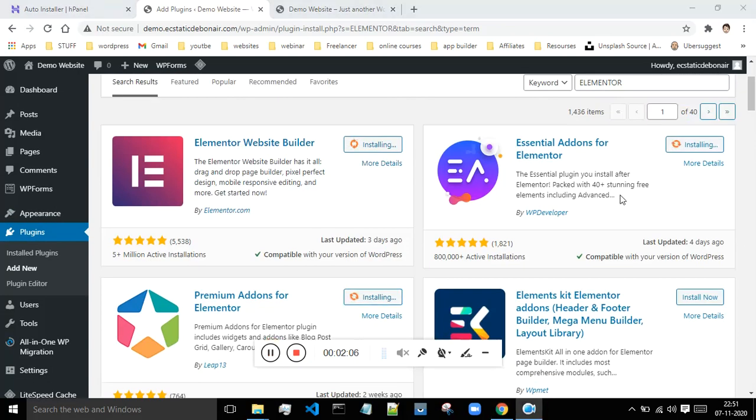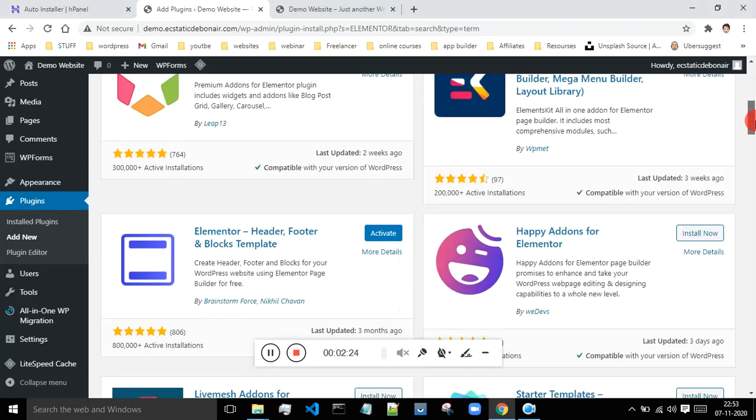So this might take a little bit of time for things to get installed, so just wait for a while. And once this gets installed, you just have to click on activate. Once this installation has been done, you will get this activate button over here, where you have to click and activate all these snippets. Okay, so just wait for a while. Okay, so now all these snippets have been installed.